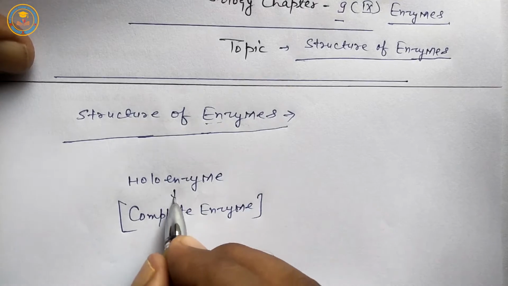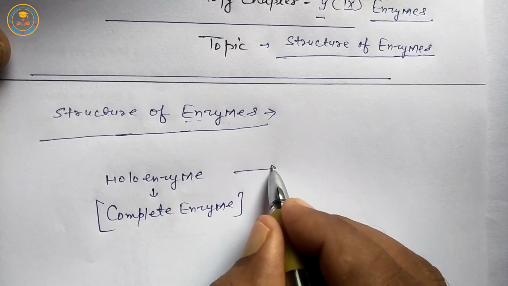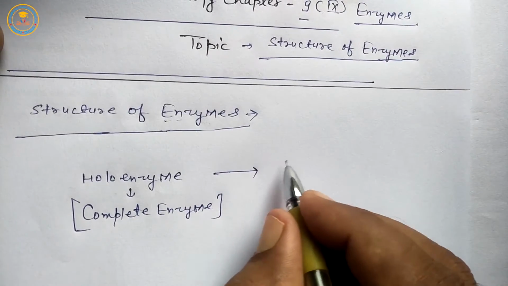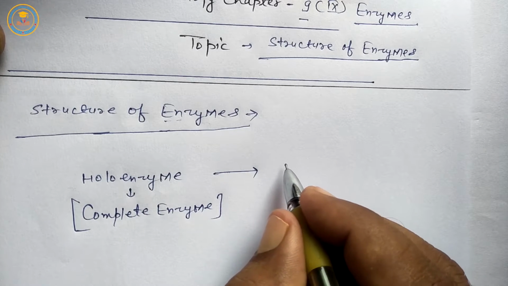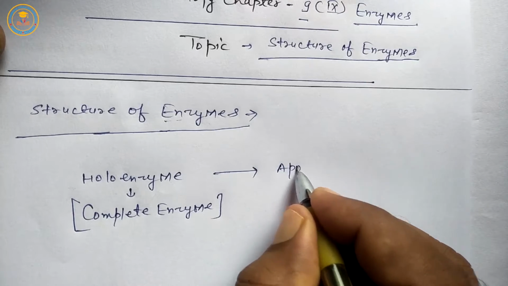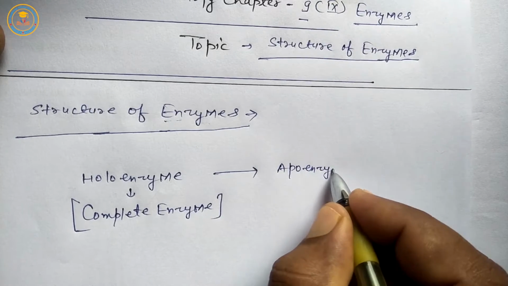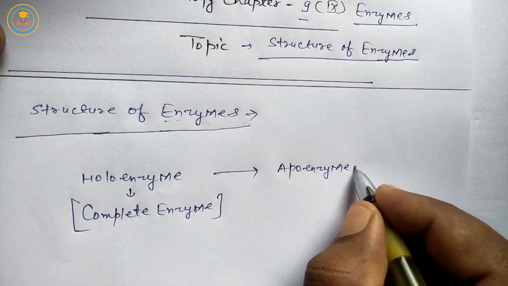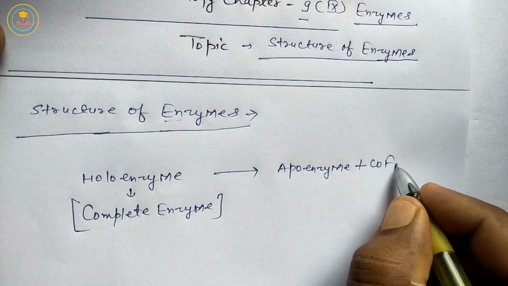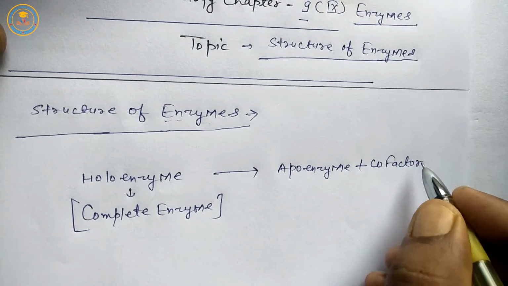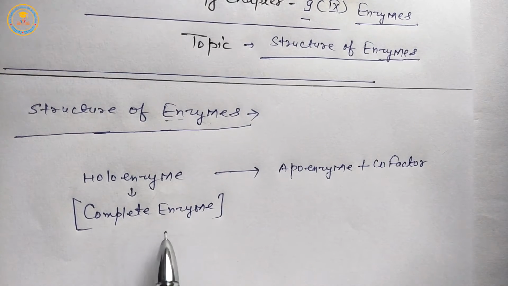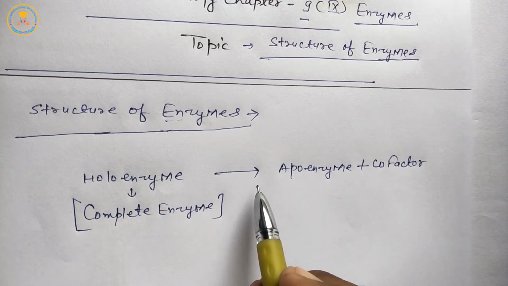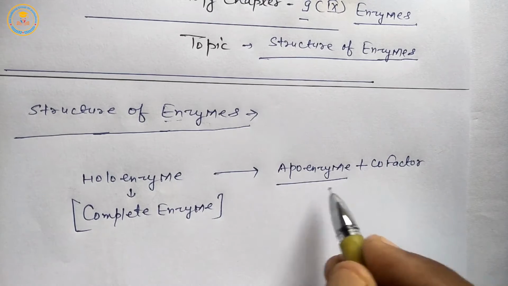Holoenzyme means complete enzyme, equal to apoenzyme plus cofactor.